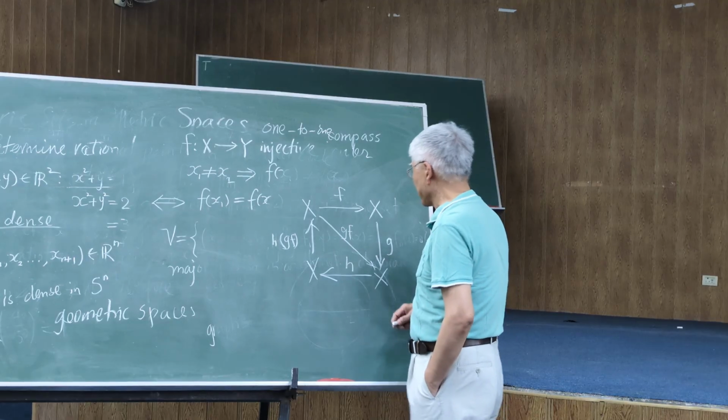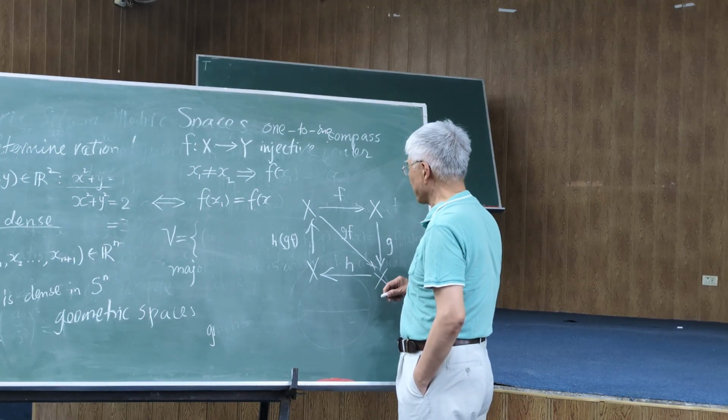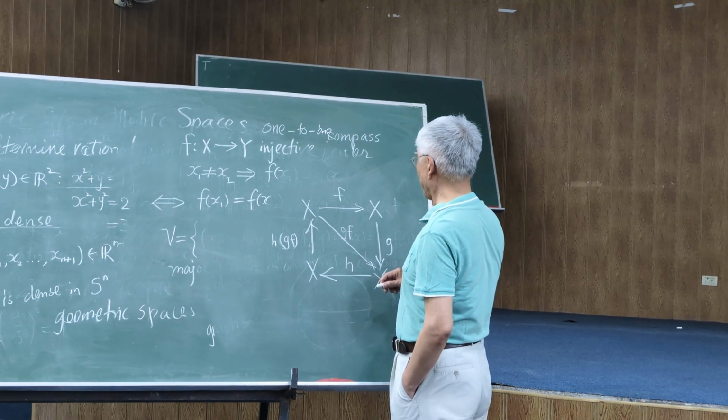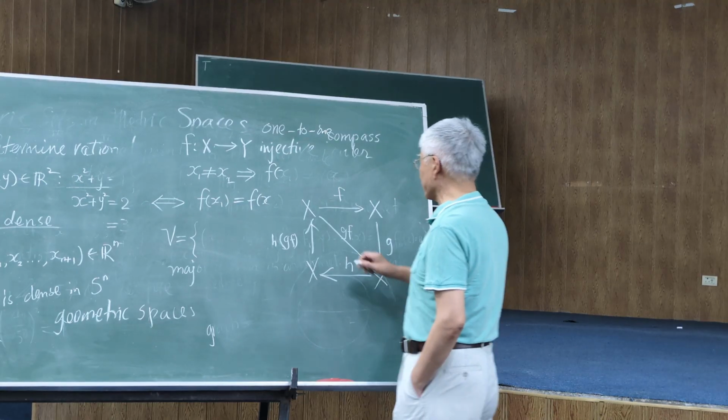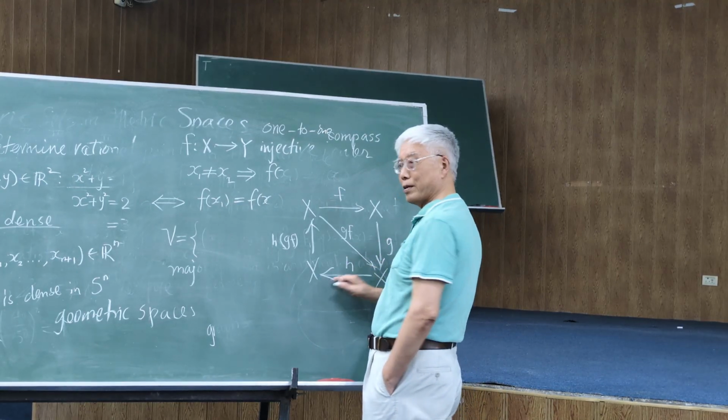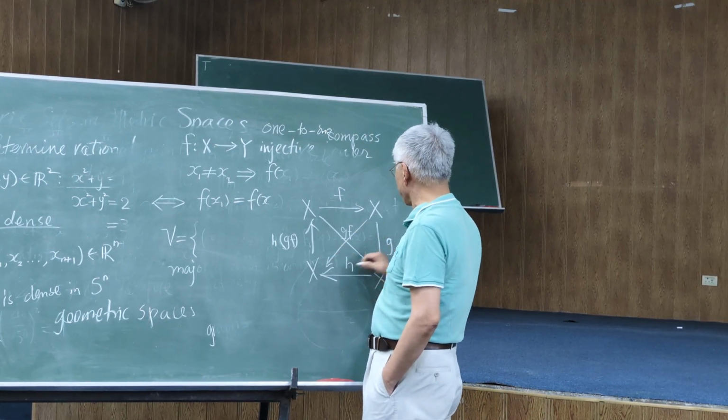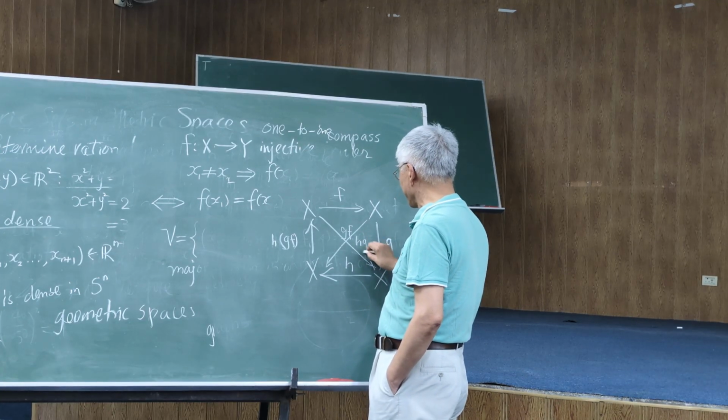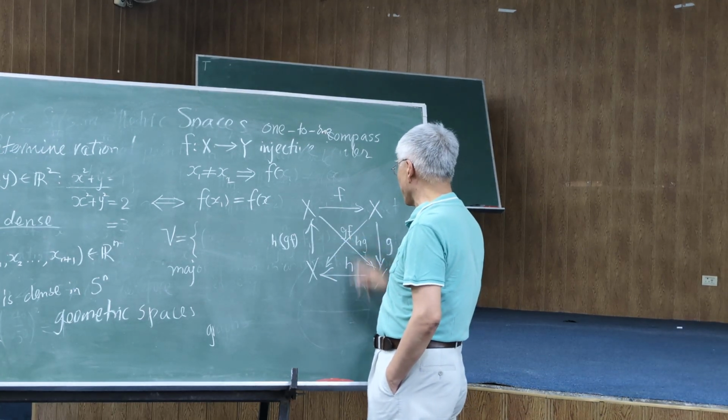Look at it another way. We need to look at this one first. This arrow is hg. And if you compose it with f, you get that.